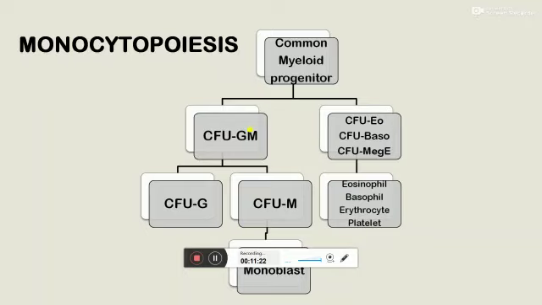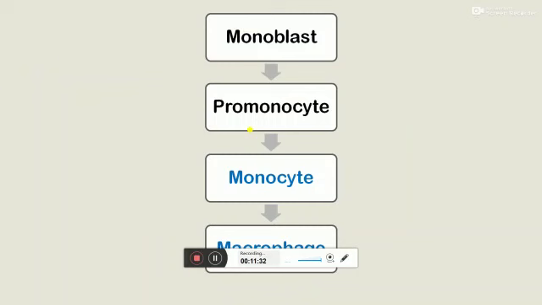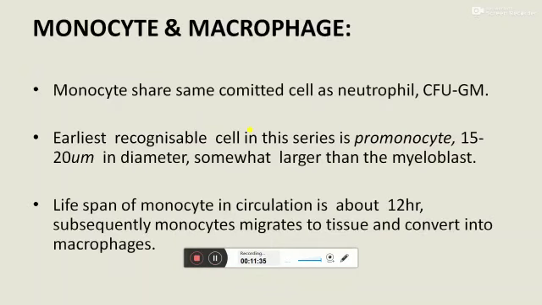Coming to monocytopoiesis, from the common myeloid progenitor cell, CFU-GM is formed. From CFU-GM, CFU-M and myeloblast are produced. Monocyte shares the same committed cells as neutrophil, CFU-GM, and the earliest recognizable cell in this series is the promonocyte. The lifespan of monocyte in circulation is about 12 hours, and it then migrates to tissue and is converted to macrophages.